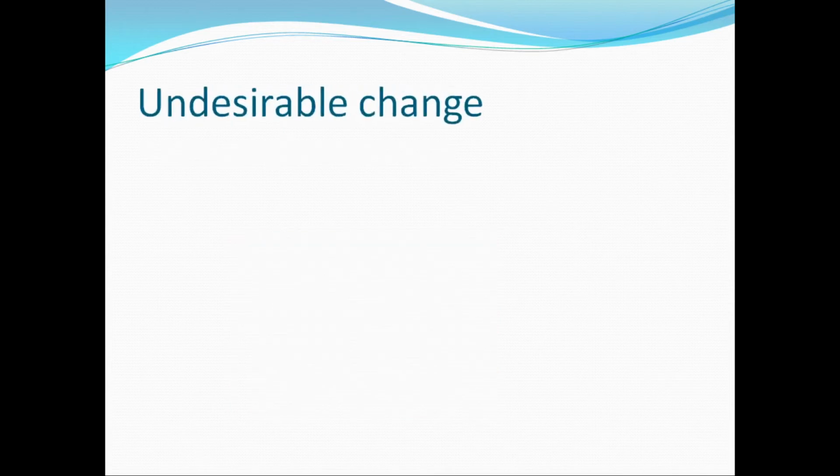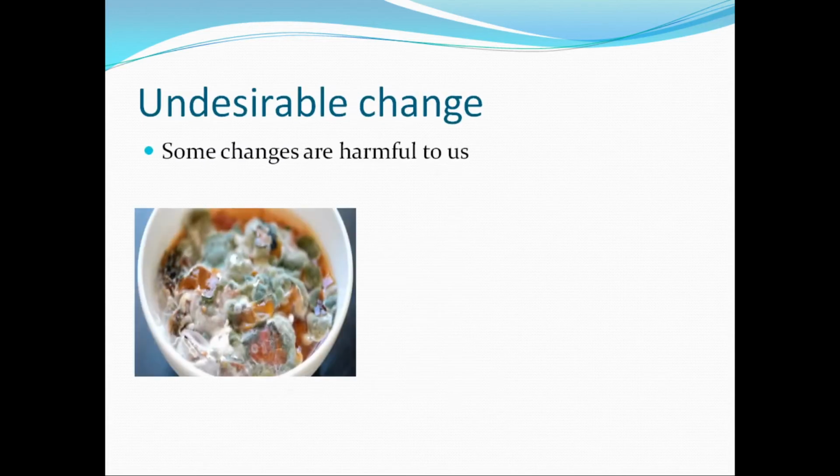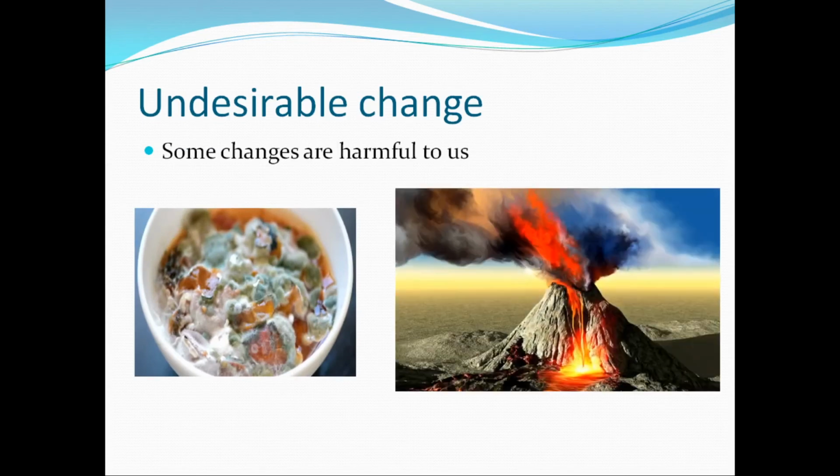Next one is undesirable change. Undesirable changes are the changes which are harmful to us, like spoiling of food and volcanic eruptions. Volcanic eruptions release harmful gases which are not useful to us, and if we eat spoiled food then we will suffer from different diseases. So these all are undesirable changes.